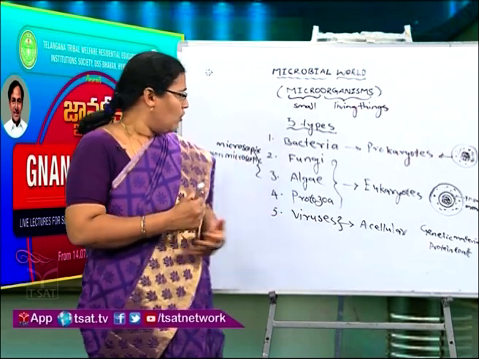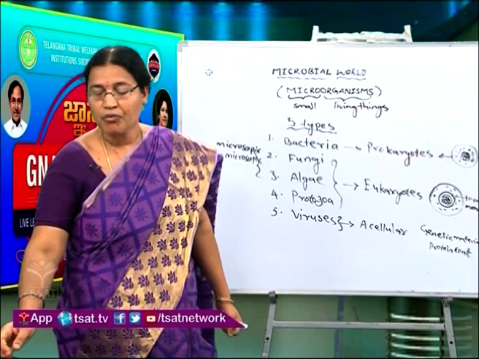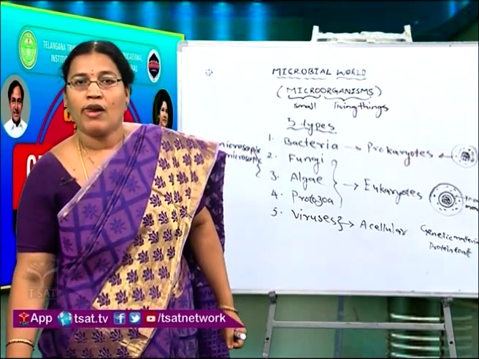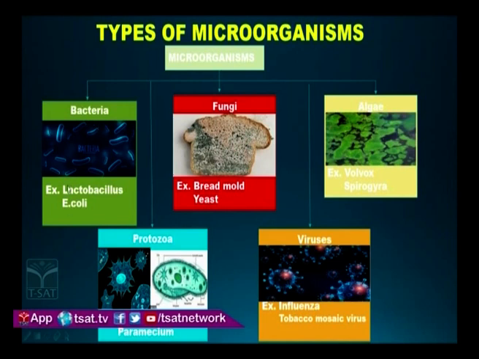We can see some examples here. See, for bacteria, Lactobacillus and E. coli; fungi, bread mold and yeast; and algae, here you can see the green color patches present on the water surface, Volvox and Spirogyra; and protozoa, Amoeba, Paramecium and Plasmodium, which causes malaria, also comes under this category; and viruses, here influenza and tobacco mosaic virus. Okay, these are the types of microorganisms.